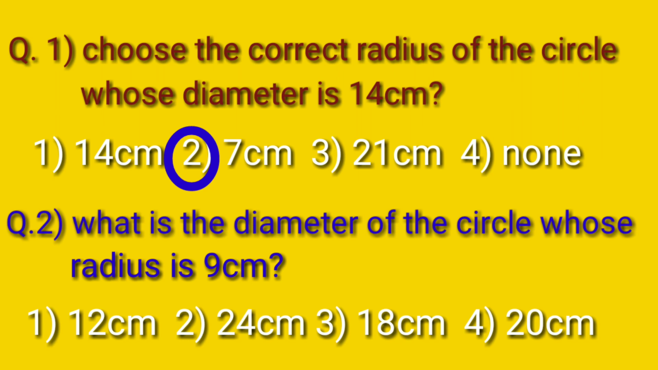Next question. What is the diameter of the circle whose radius is 9 cm? In the given example, we have the value of radius, 9 cm. We find the value of diameter. We have the formula: diameter is twice the radius, which means twice the radius of 9 cm is 18 cm. Therefore, option number 3 is the correct answer.